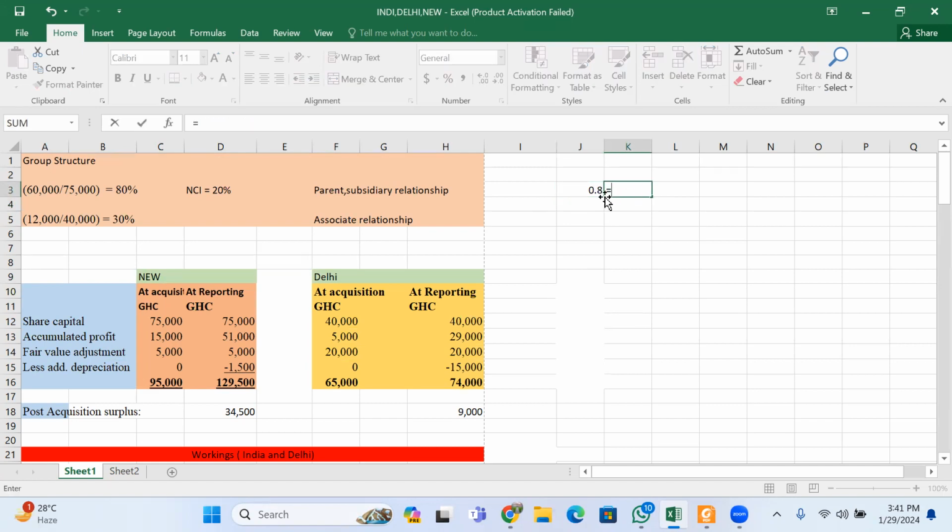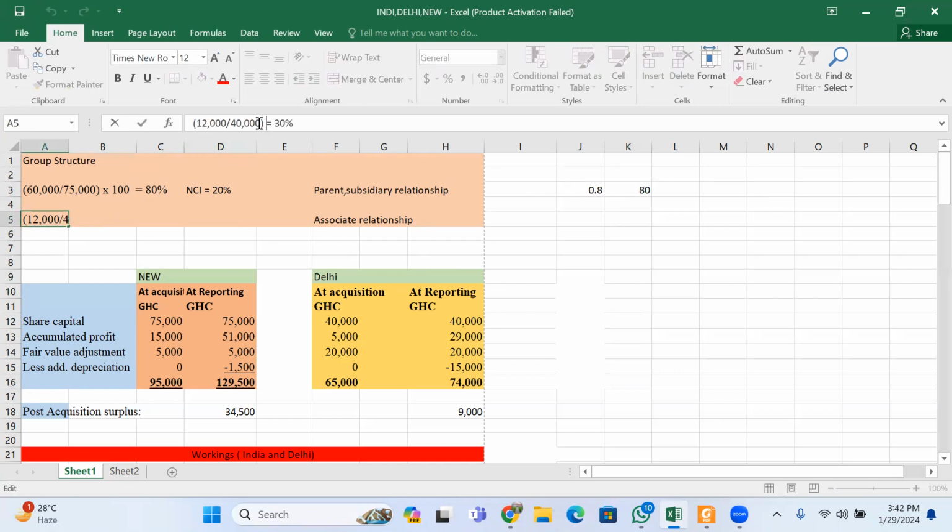So this 80%, or 0.8 times 100. If you are buying 800 out of 1,000 shares, it is going to give you 80%.